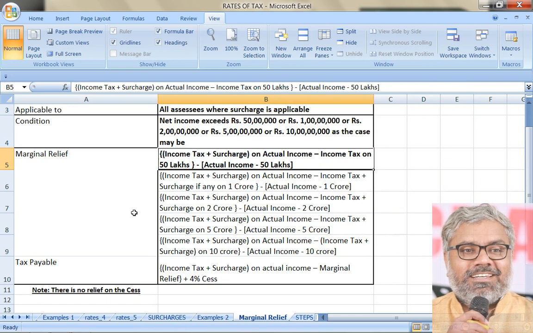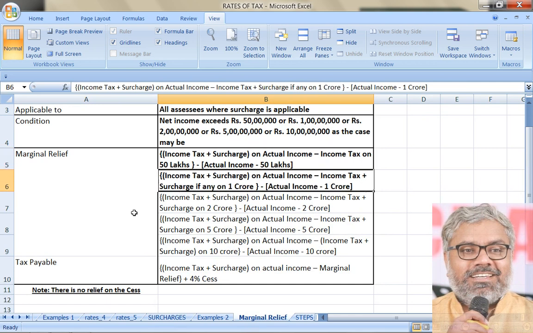In other words, by how much the actual income has exceeded the threshold. That is the second part, actual income minus 50 lakhs. The first part is income tax plus surcharge on actual income minus income tax on threshold. Whatever that is, the threshold will be there in each formula.